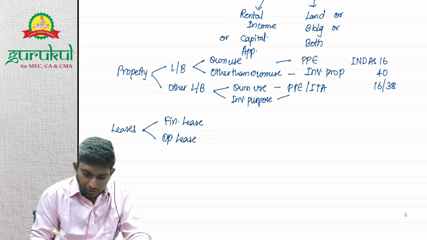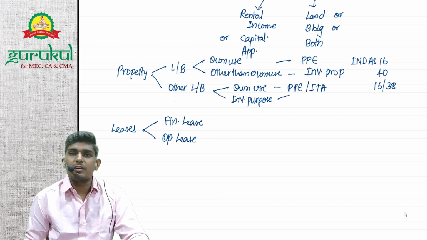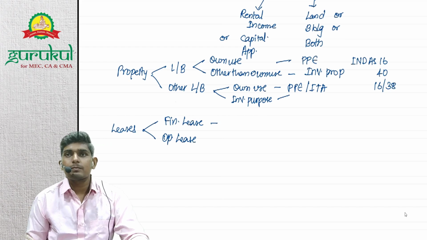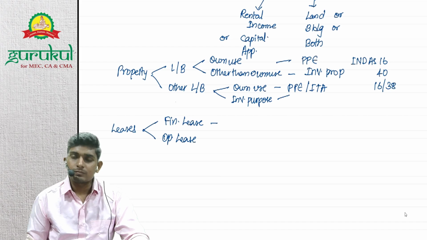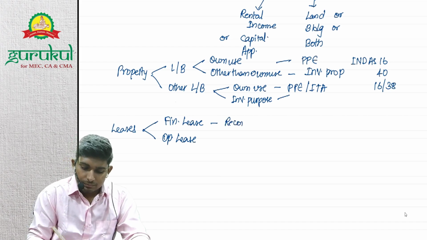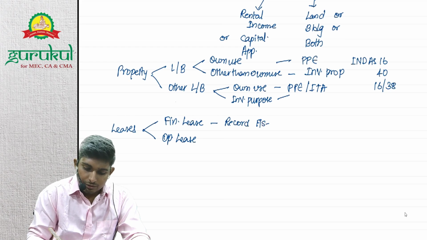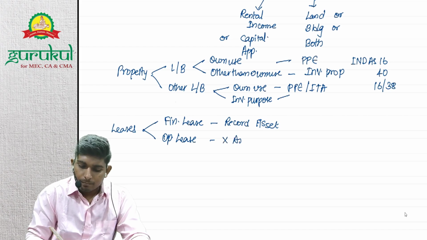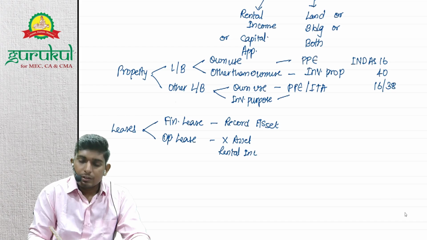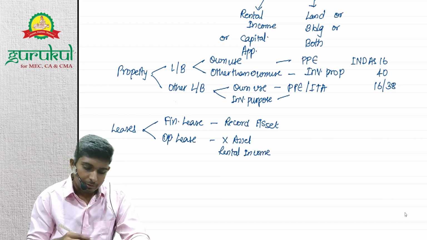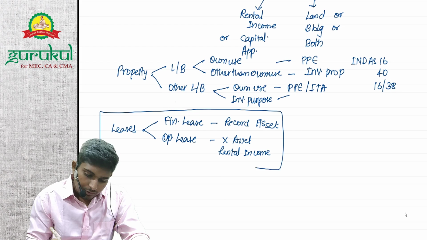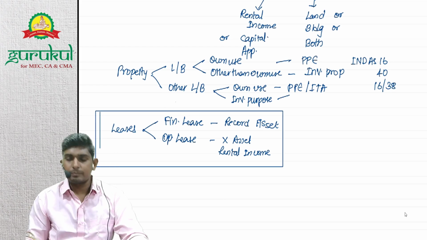In the books of the lessee, what do we do in finance lease? Do we record the asset? We record the asset in case of finance lease. But in case of operating lease, we don't record the asset. We just record rental expense. Understood? This was the treatment which we studied in CA Inter.